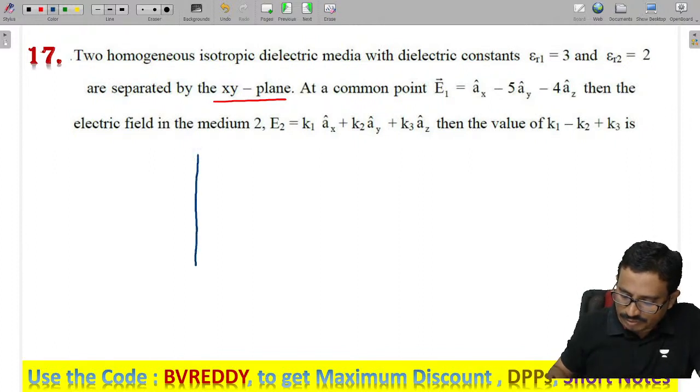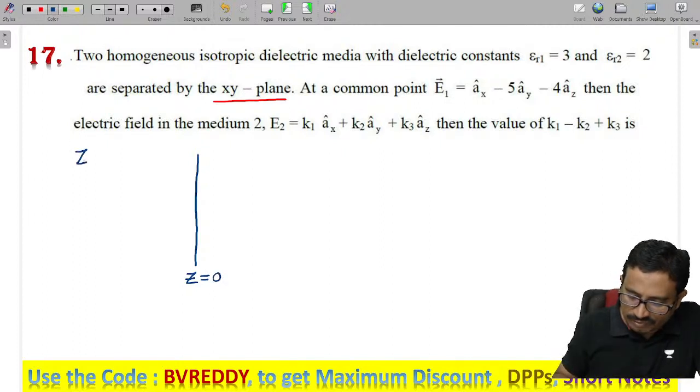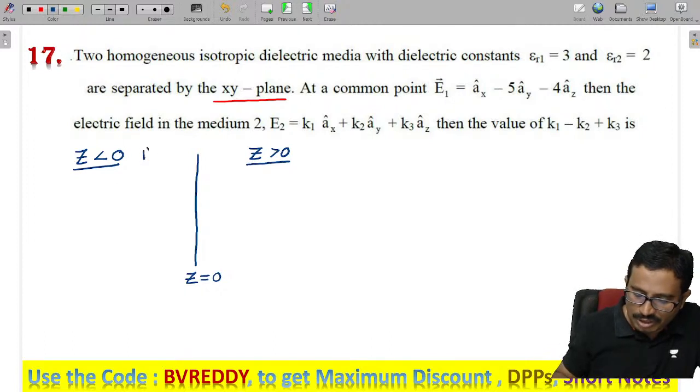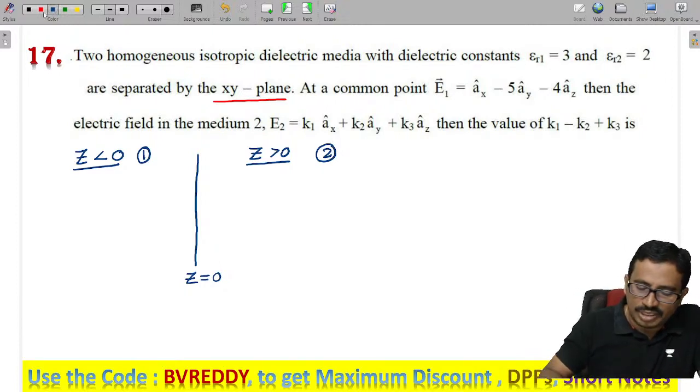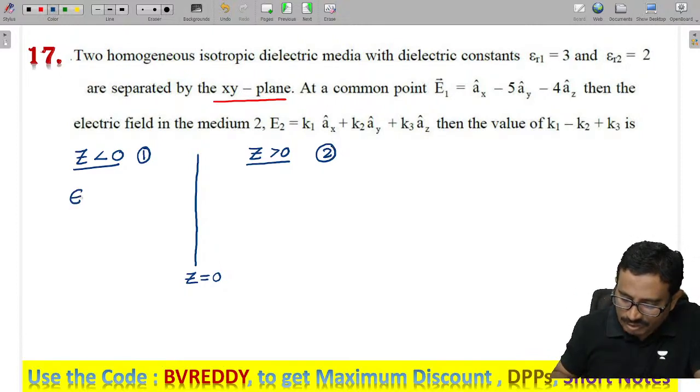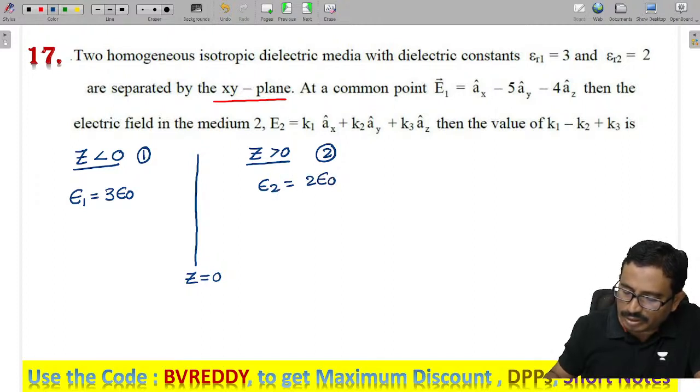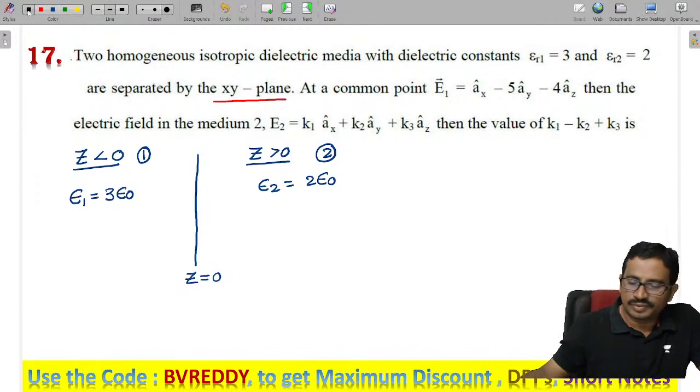Now, z equals 0 plane: the left side is z less than 0, and the right side is z greater than 0. I am calling this medium 1 and this the second medium. In medium 1, epsilon 1 is given as 3 times epsilon naught, and epsilon 2 is given as 2 times epsilon naught.